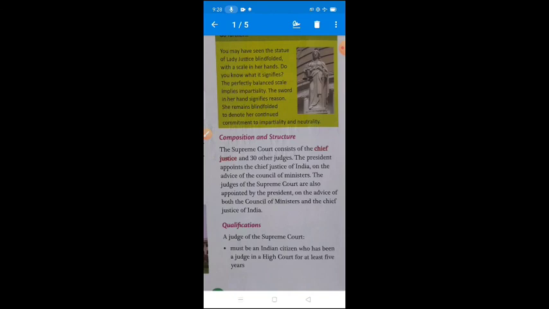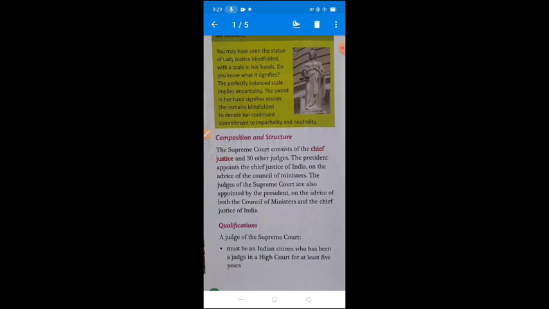Okay dear students, how many judges are there in the Supreme Court? The maximum strength, the total number of judges of the Supreme Court, is 31: one Chief Justice and 30 other judges. Both are appointed by the President. In case of the Chief Justice, the President appoints on the advice of the Council of Ministers, and the other judges are appointed by the President on the advice of both the Council of Ministers and the Chief Justice of India. Now, what is the qualification?